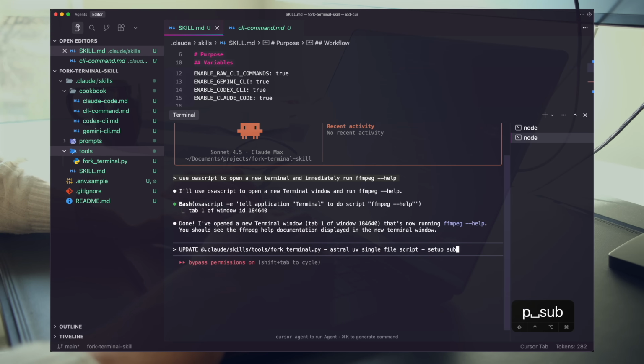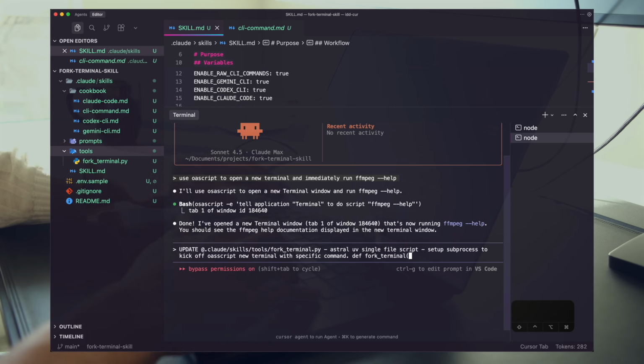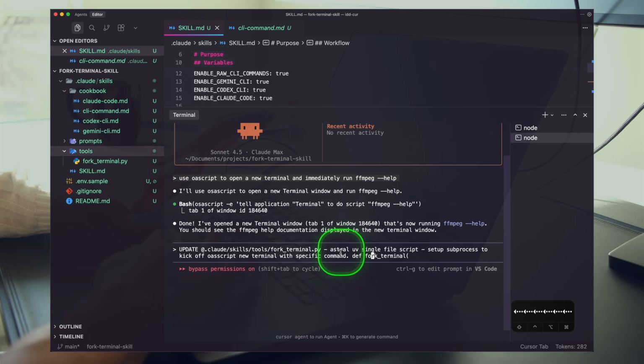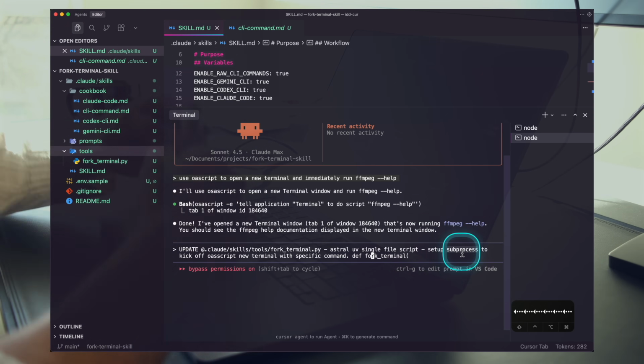Use subprocess to kick off a new terminal with a specific command. And then what I'm also going to do here is pass in a function definition. All right, so I'll say fork terminal, and I'll use the Python keyword. So now the agent knows, right? This is an information dense keyword. We're using information dense keywords all over the place. Update, right? Astral uv single file script that references existing tooling, subprocess.